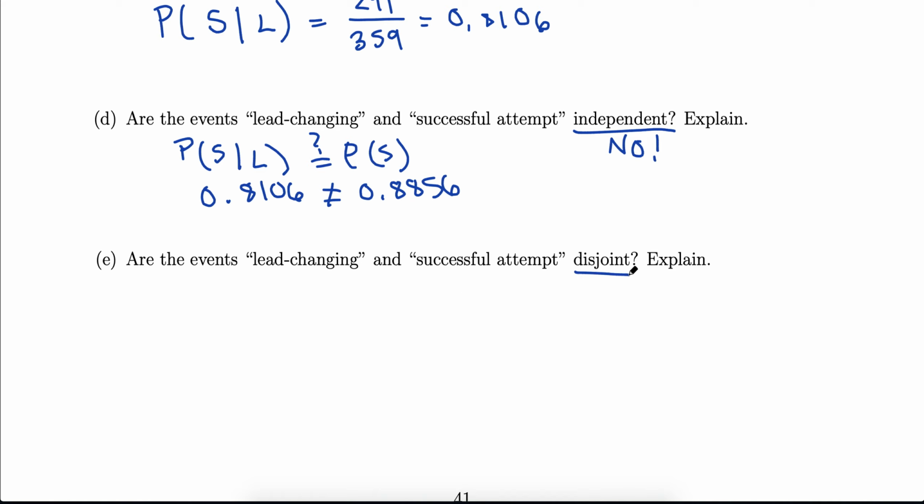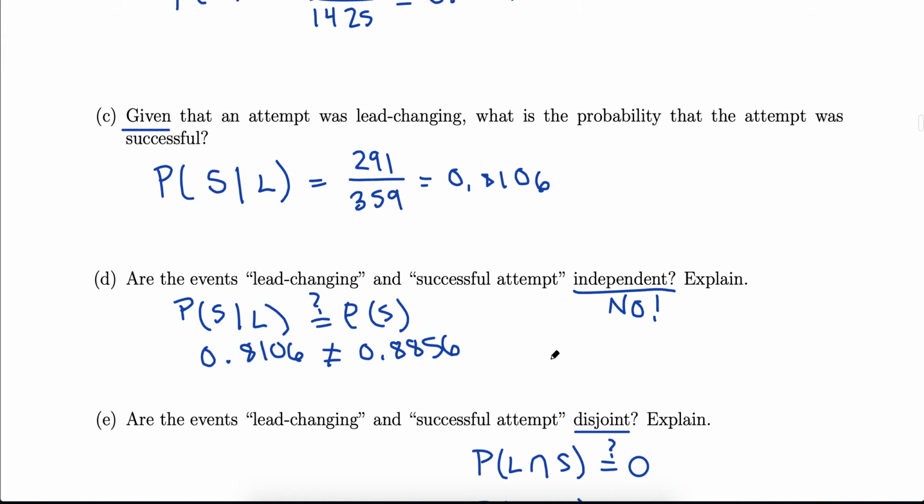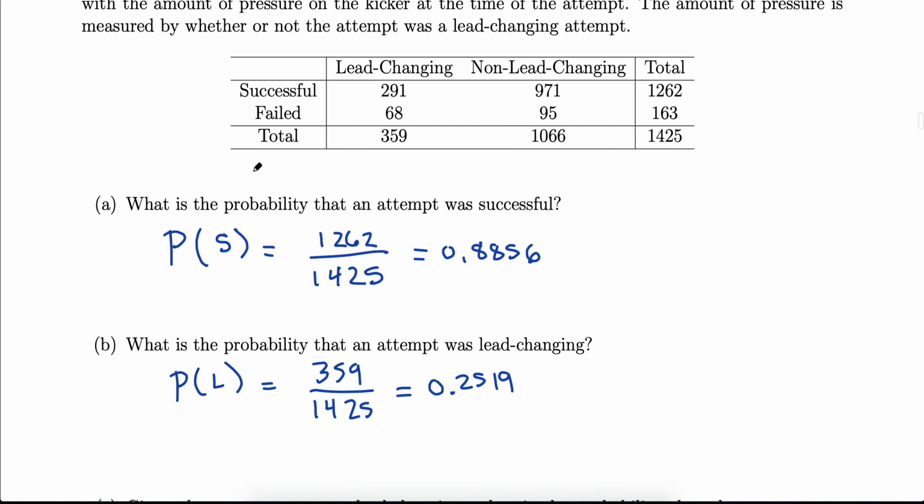Are they disjoint? So again, be very clear about your definitions of independent and disjoint. Disjoint means, can they happen at the same time or not? So here, chance of being lead changing and successful, can they happen, or does it have a 0% chance of happening together? Lead changing and successful, we can look up at the top and see what that is pretty quickly.